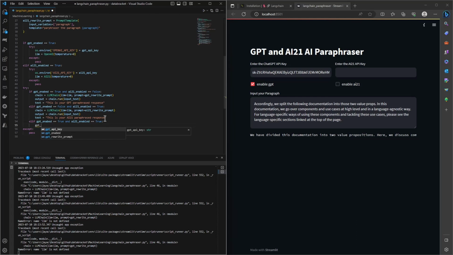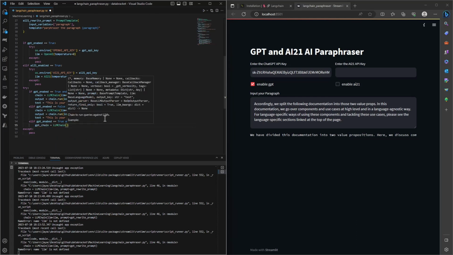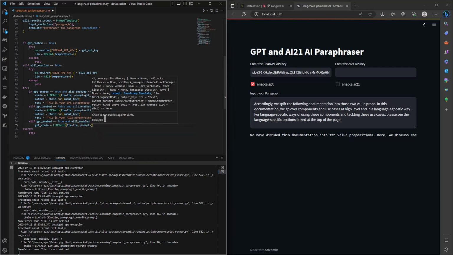Let's say GPT chain is our LLM for GPT. So this will take LLM equal to LLM, prompt equal to GPT rewrite prompt.